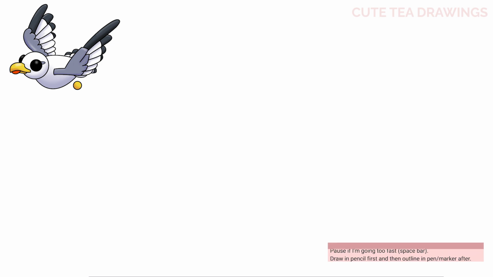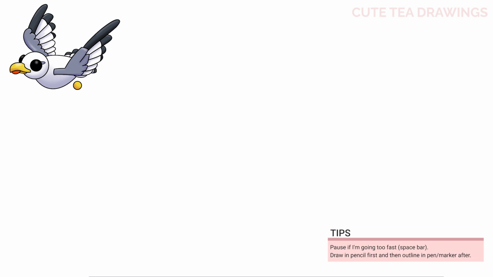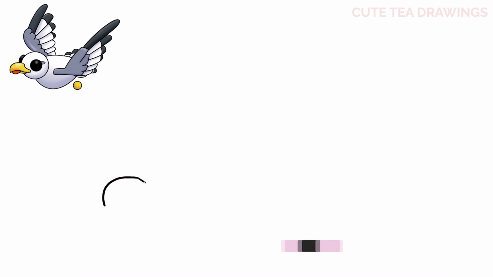Okay, now let's get started. Let's first start off on the bottom left and let's draw the beak. Let's start with a curve out to the left and bring it down. Then from the top line, a small angled line down, and then curve it down and over to the right. Now for the end, a small line down, and then an S-shaped curve across to connect them.